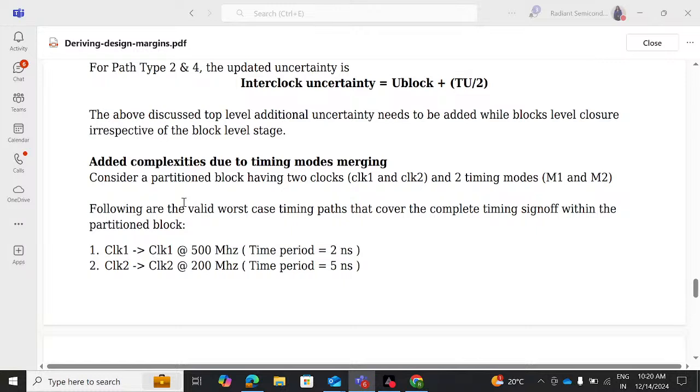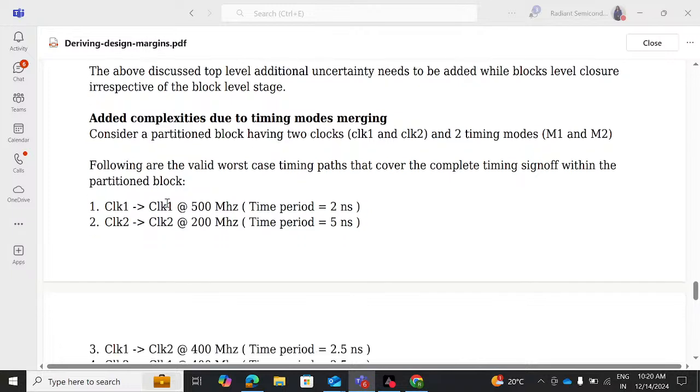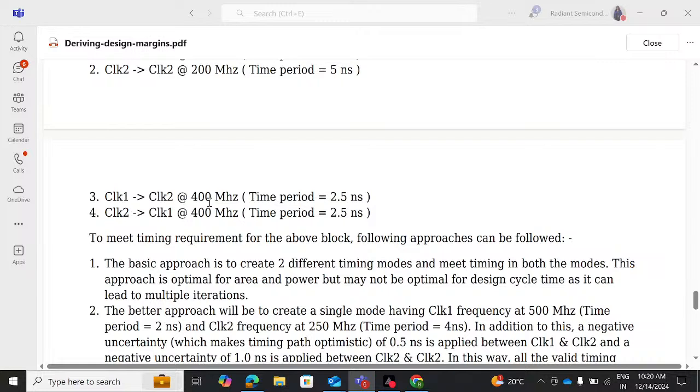Consider a partitioned block having two clocks, clock 1 and clock 2, and two timing modes, M1 and M2. Following are the valid worst case timing paths that cover the complete timing sign off within the partitioned block. Clock 1 to clock 1, 500 MHz, which is nothing but time period 2 nanosecond. Clock 2 to clock 2, 200 MHz, time period 5 nanosecond. Clock 1 to clock 2, 400 MHz, time period 2.5 nanosecond, right? Clock 2 to clock 1, 400 MHz, time period 2.5 nanosecond.